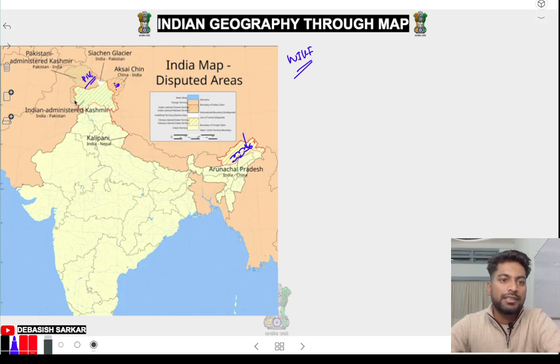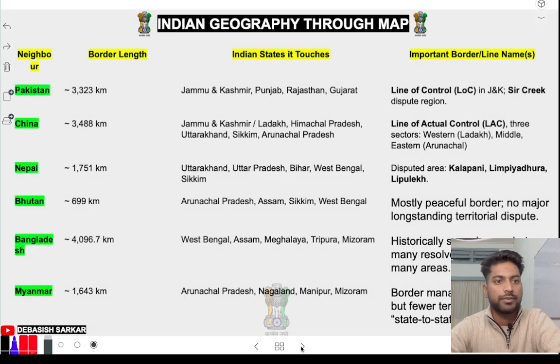And this is Azad Kashmir. Then Jammu Kashmir is also a disputed area. Kalapani is a disputed area with Nepal. With Bangladesh, there are some disputed areas like Tin Bigha. So these places are disputed areas, and we'll discuss all of those. First we'll discuss this one. Just see this, observe this.